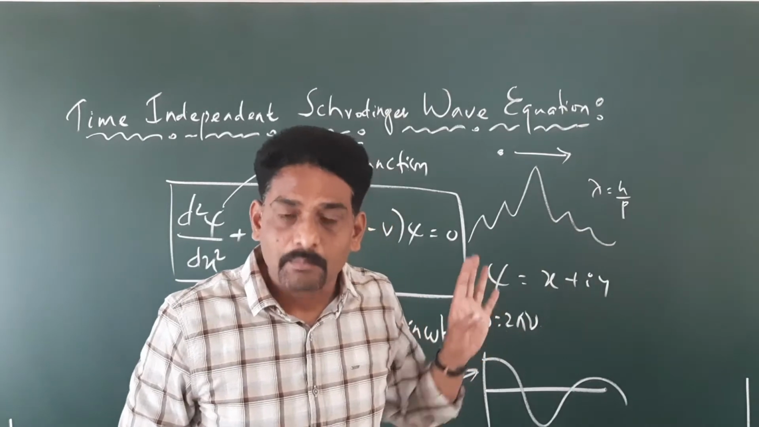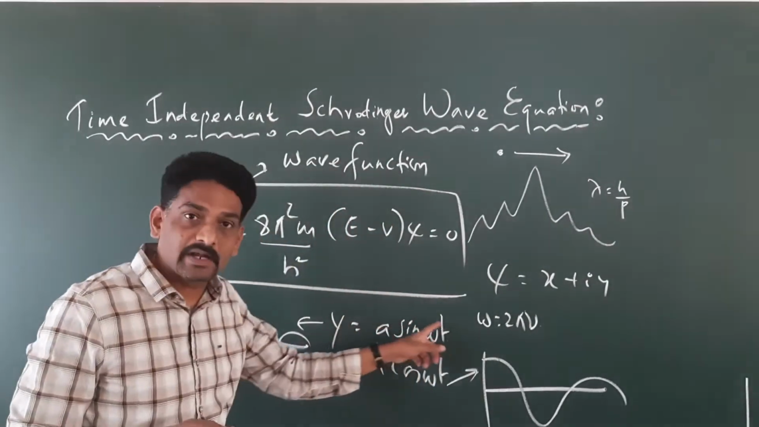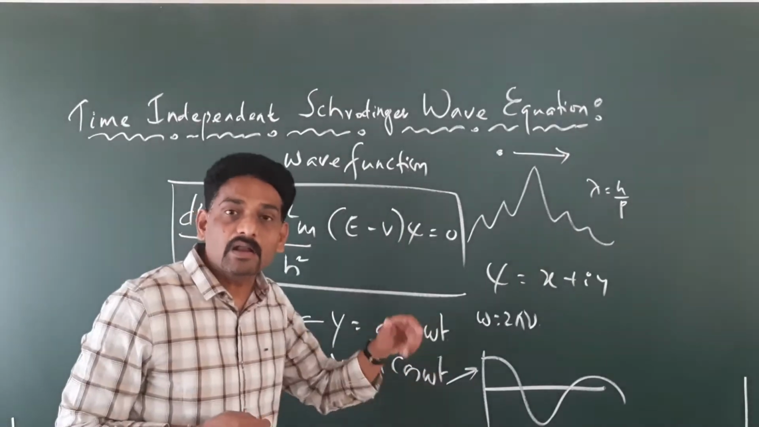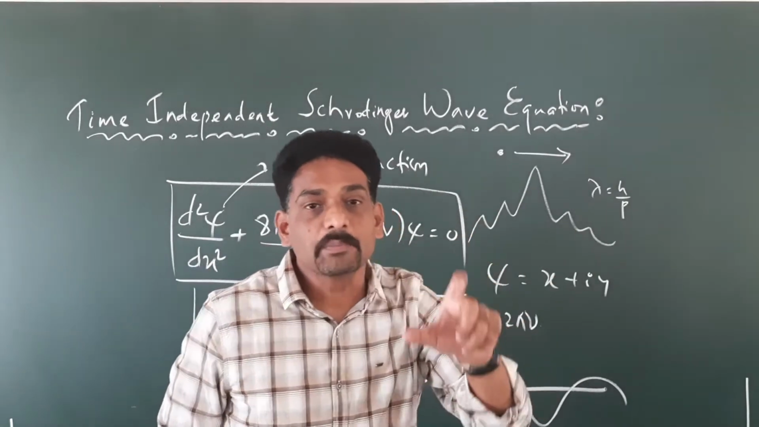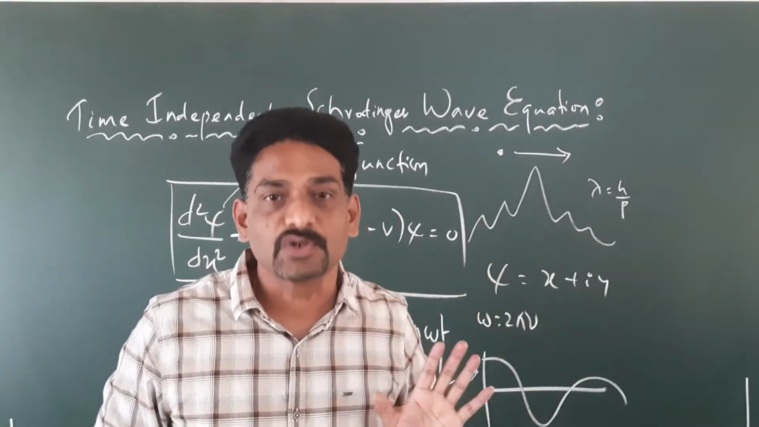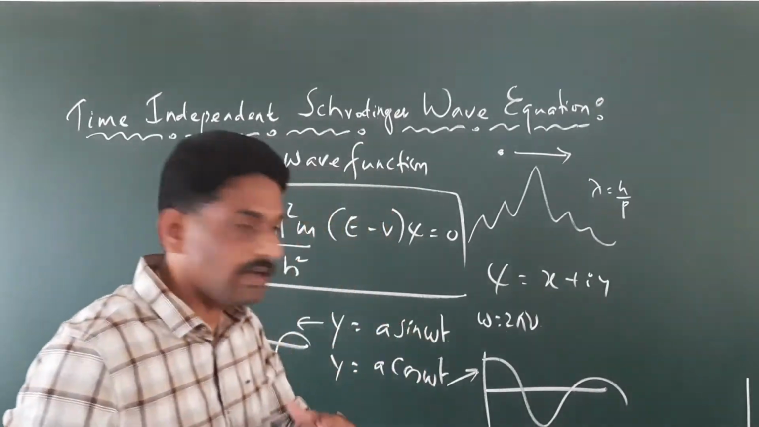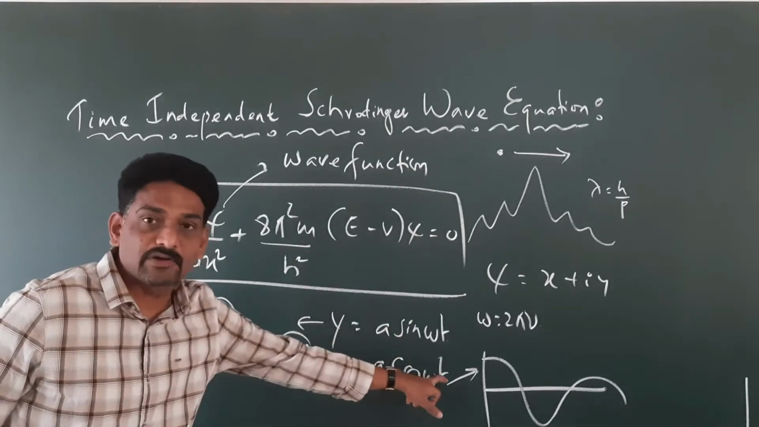even though it involves an imaginary term. But still, an equation like y equals a sin omega t, an equation like y equals a cos omega t, or the equation in terms of psi, they all represent the wave equation only. Now how? For example, I can show it here.